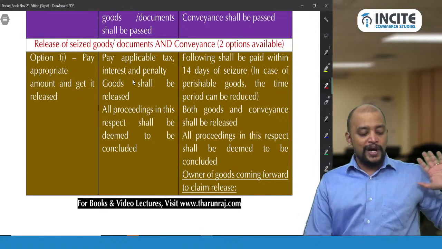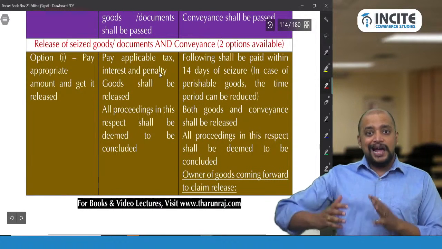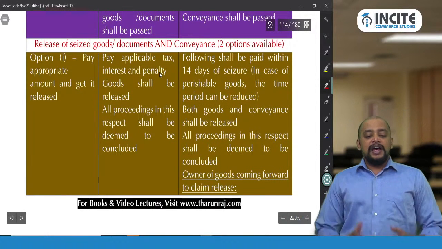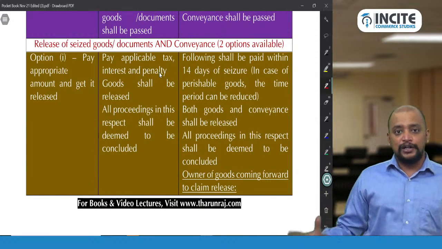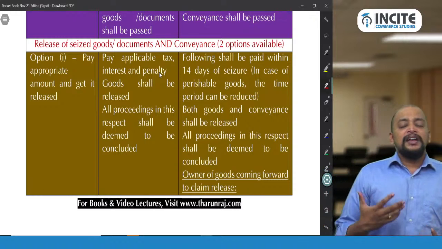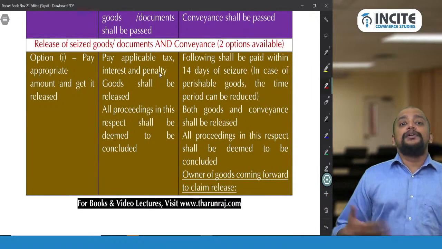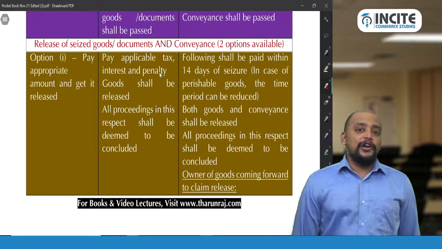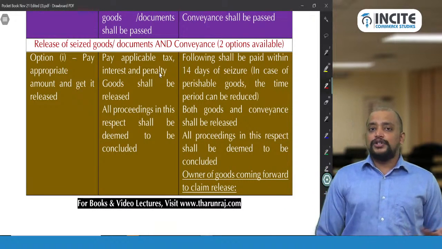So option 1, pay appropriate amount and get the goods released. Pay applicable tax, interest, penalty and the goods shall be released. All the proceedings in this aspect will be deemed to be concluded. Here interest will not arise because first of all there is no liability to pay tax. I am just giving you the interest for reference, but interest usually will not arise.